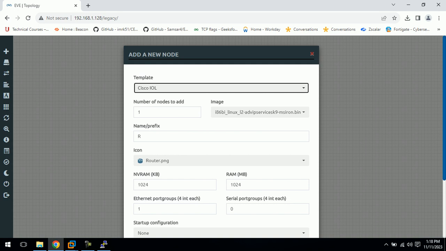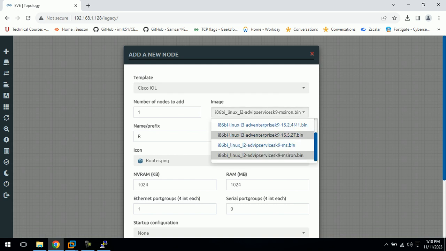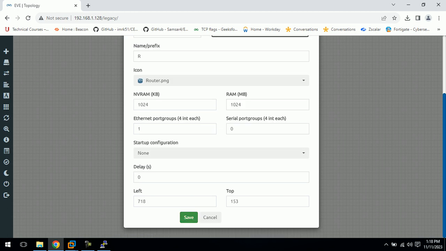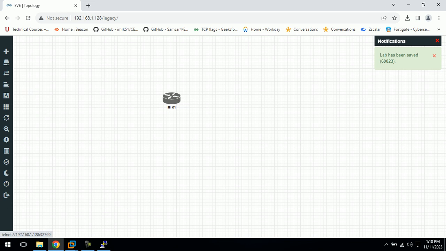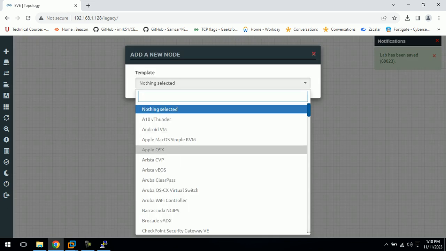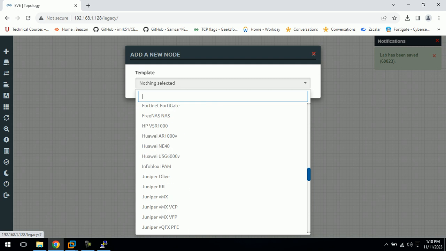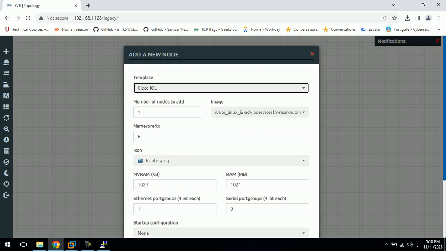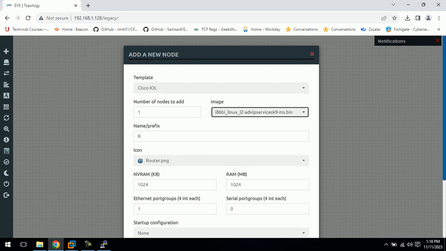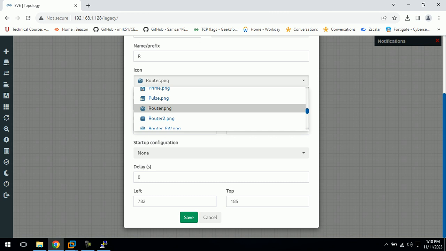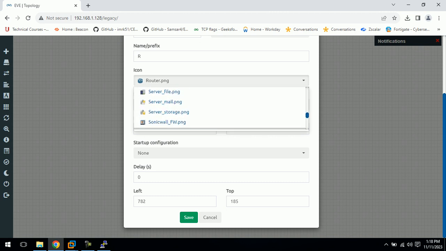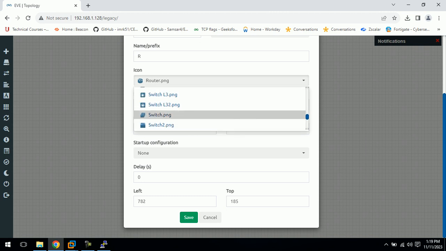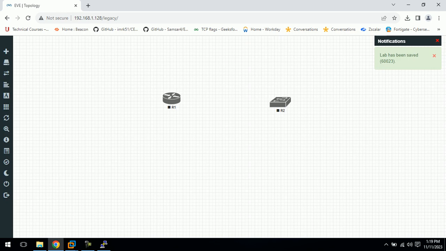Cisco, yeah, this one. The upper two are routers, the lower two are switches. So let me start the router first. This is a router, and now start a switch. This is a switch. You can change the file name, such as switch, Layer 2 and Layer 3 switch. Okay, this is a switch, and save.